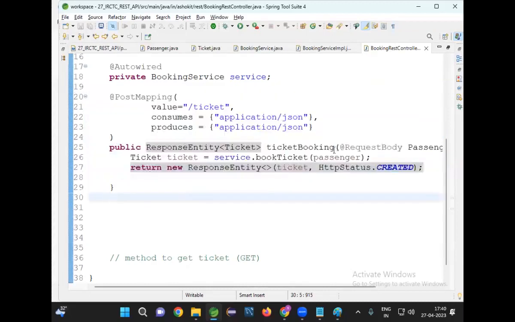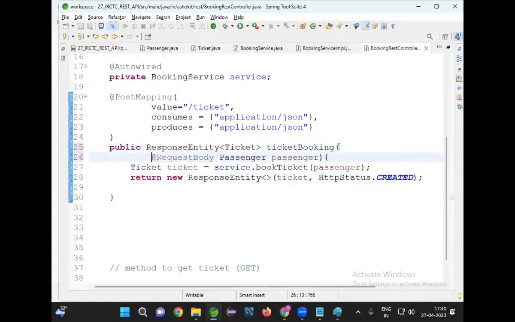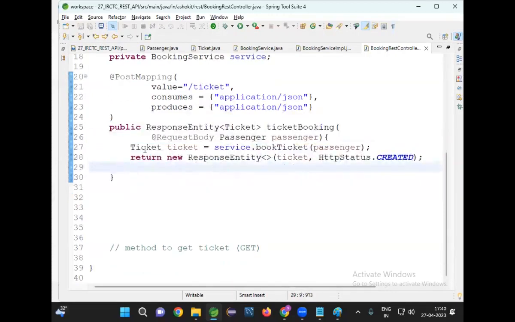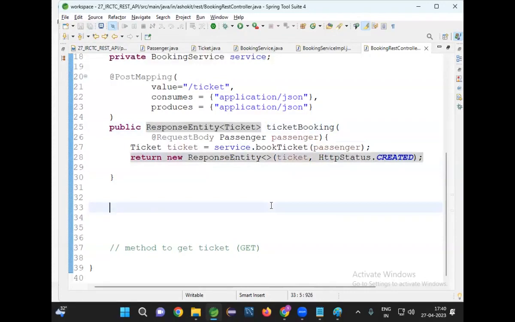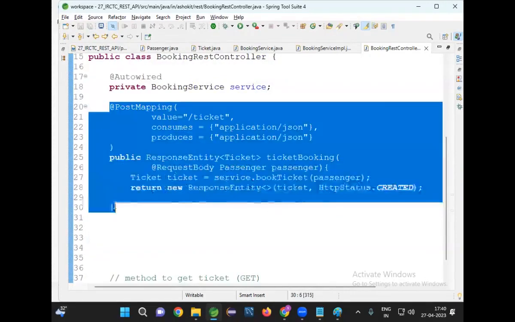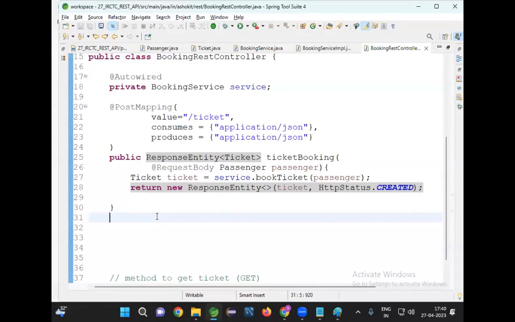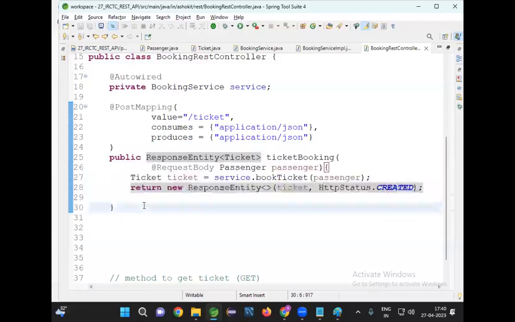To book the ticket, this method is taking passenger data as an input and returning ticket data as output. Got it? Is this method mapped to a GET request or a POST request? This method is mapped to a POST request. Why are we mapping this method to a POST request? Because it is creating a record. Booking the ticket is nothing but creating a record.